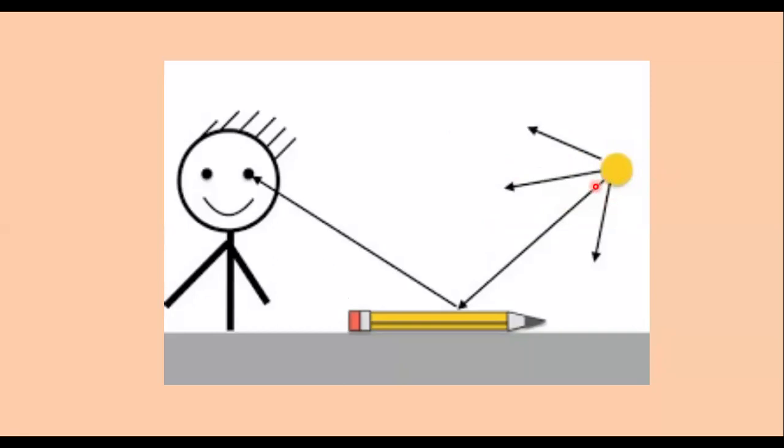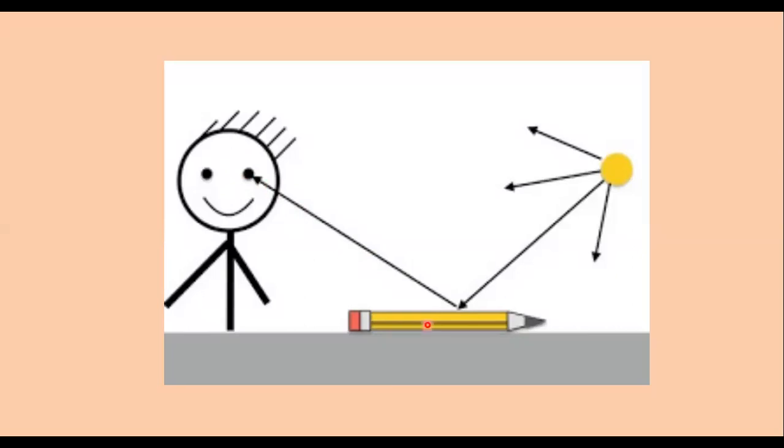When these light rays fall on a particular object, this object reflects these light rays, and after bouncing back, these light rays enter our eyes. When these light rays coming from this object enter our eyes, an image of that particular object is formed in our eyes.